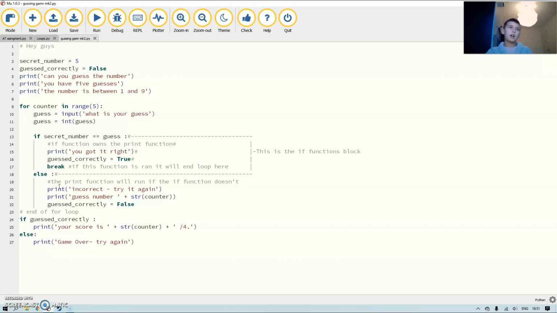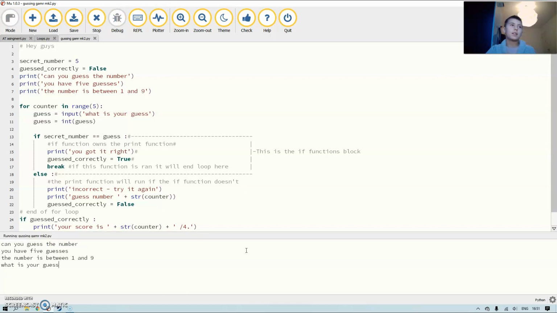So if I don't get it correct, it'll print incorrect, try it again. Print guess number plus string counter. So what that does is it turns this from an integer to a string and then adds guess number. So it's basically telling you what guess that is.